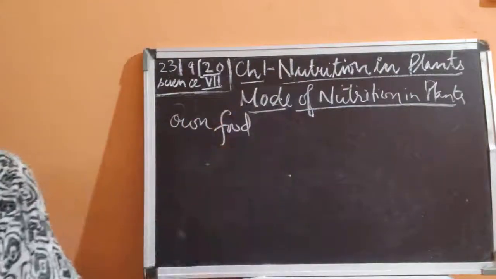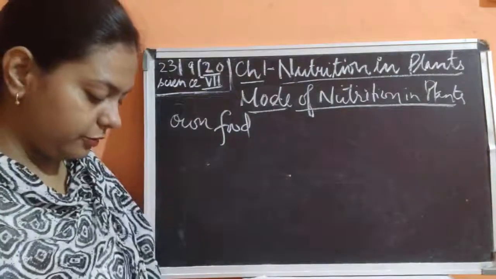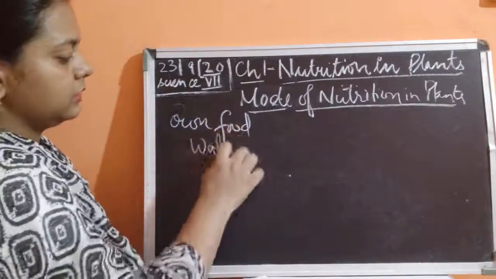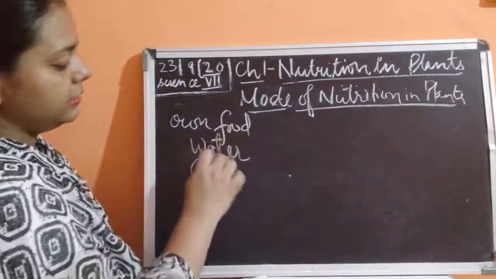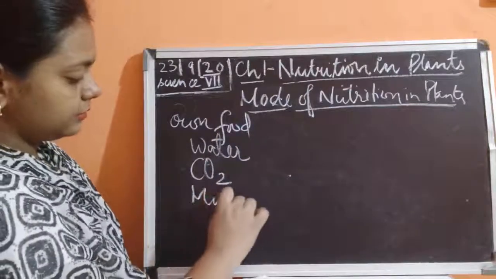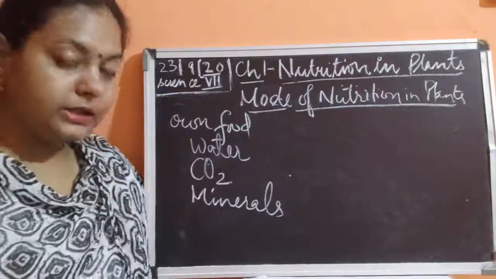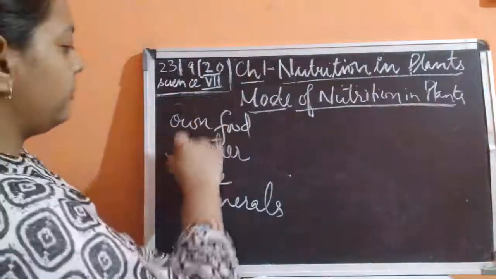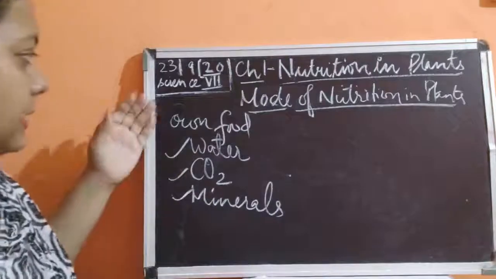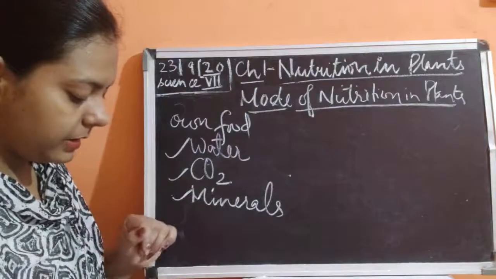So children, you can see that these plants are the only organisms which can prepare their own food by themselves by using water, carbon dioxide, okay, and minerals. So these are some of the important things which are required for preparing their own food. Okay, so these plants require water, carbon dioxide, and minerals for preparing their own food.